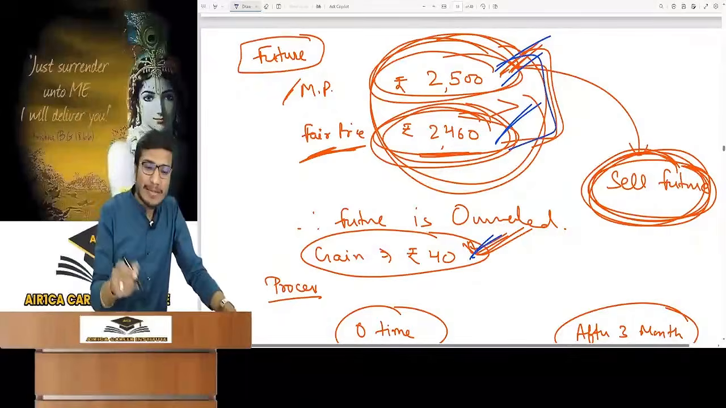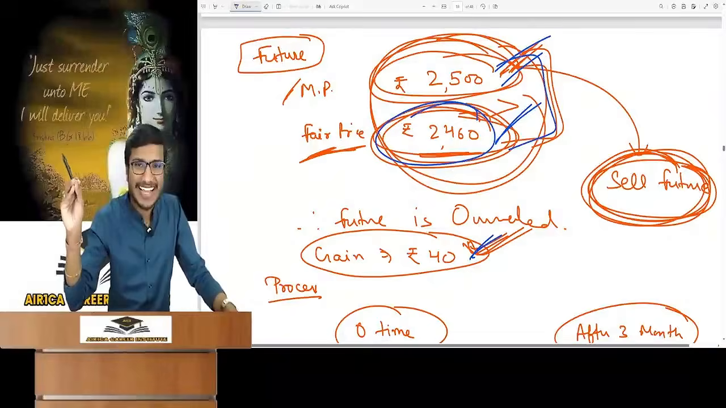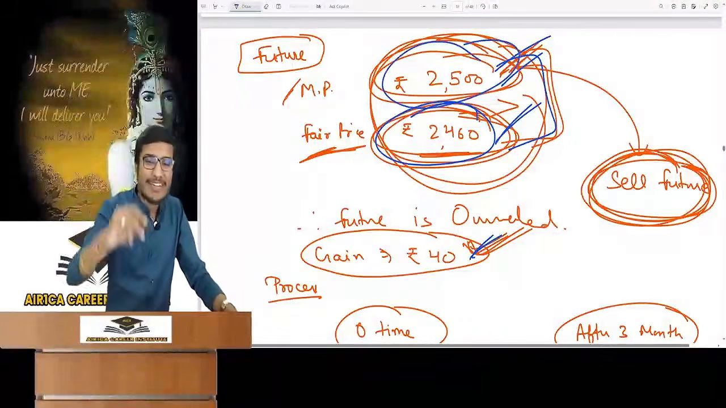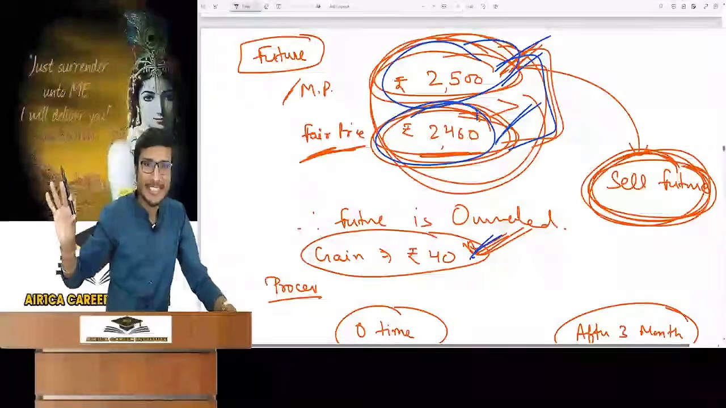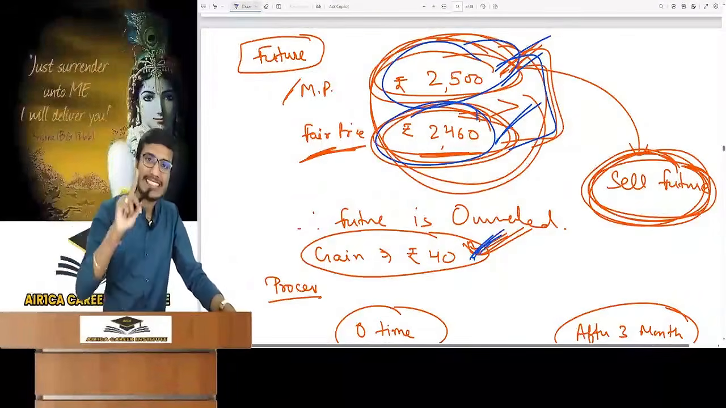Why? Because ultimately the fair price is 2460, so at some time it will come to 2460. So we will short, then it is downside betting. From 2500 it will some time or other go down to 2460. We'll get a gain of 40. Got it? This is the logic.